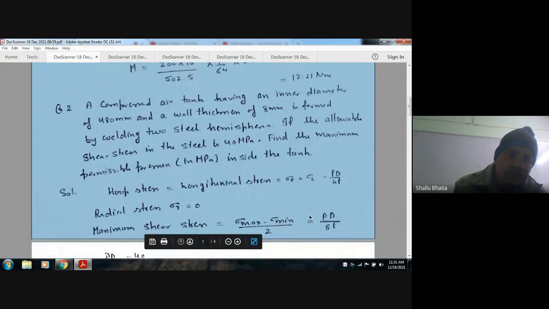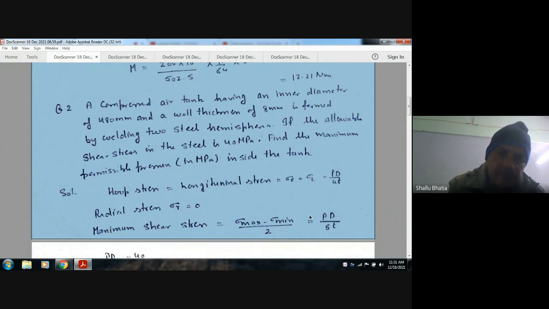Next, a compressed air tank having an inner diameter of 480 mm and a wall thickness of 8 mm is formed by welding two steel hemispheres. If the allowable shear stress in the steel is 40 MPa, find the maximum permissible pressure inside the tank.